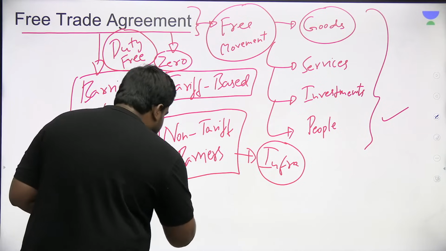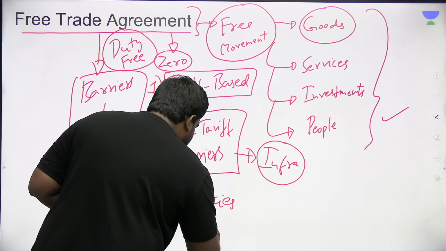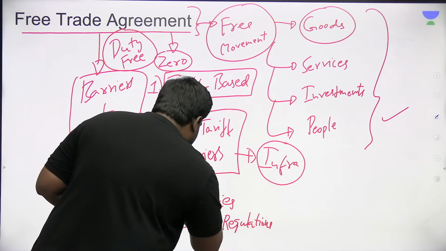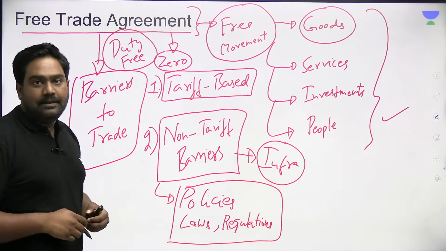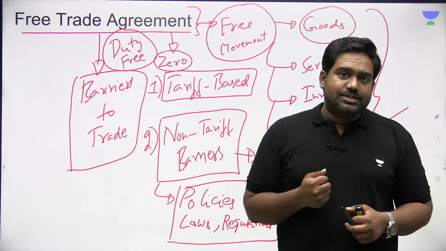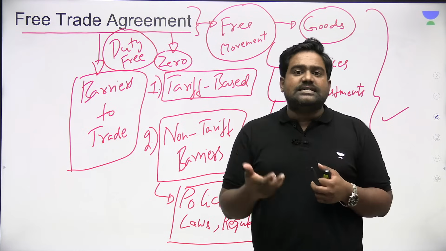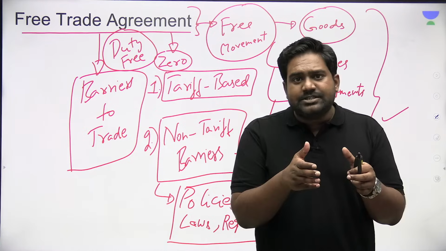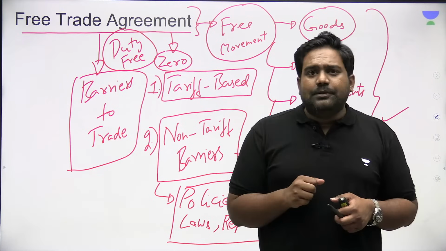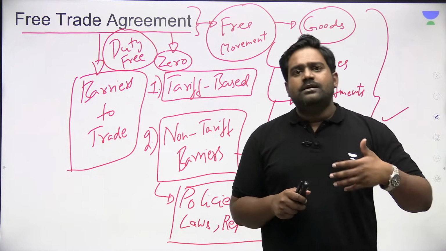Then the policies, laws and regulations of both the sides. If there is no harmony between them, this could become a non-tariff barrier as well. For example, environmental laws, labor laws, competition laws, intellectual property related laws. If these laws, policies and regulations are not in harmony between the two sides, that could become a barrier to trade, a non-tariff barrier. Now let's say, for example, in a developing country like India, we can't enforce very strict